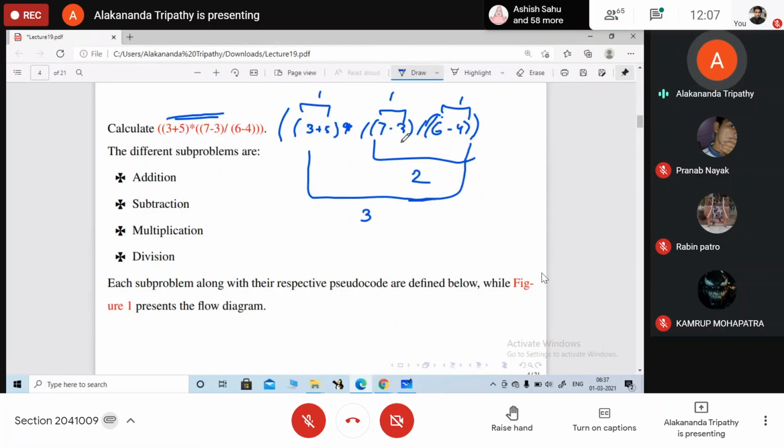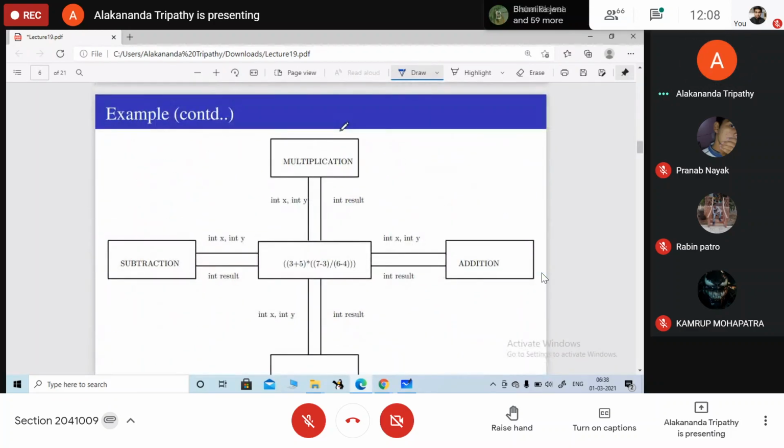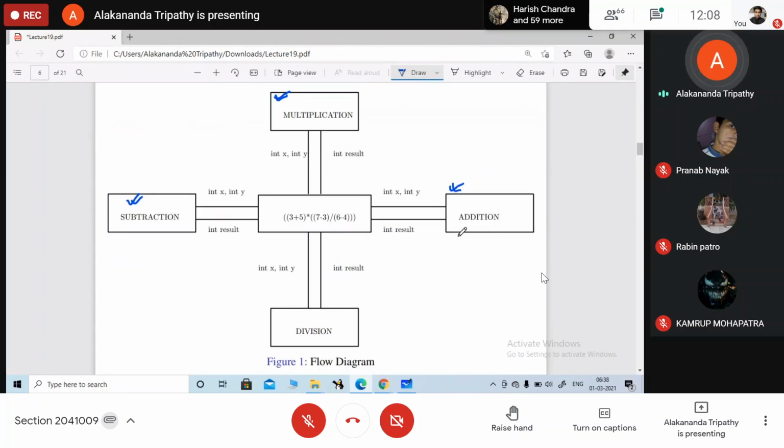So here the different operations that we are performing are subtraction, addition. Then after this we are performing the division operation. And at the end we are performing the multiplication operation. So it is represented in this manner. This is my flow diagram. Here the multiplication is one module, subtraction is one method, addition is a method, and division is a method. So the entire problem is working out in a particular way.